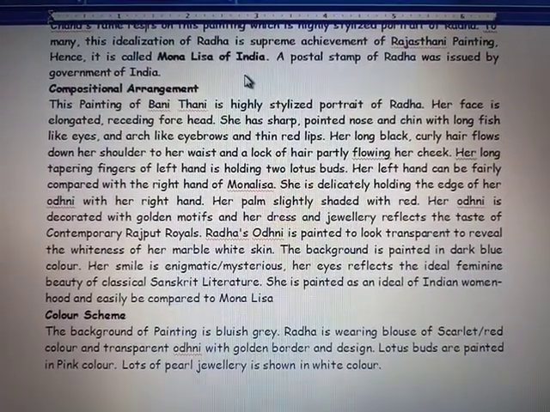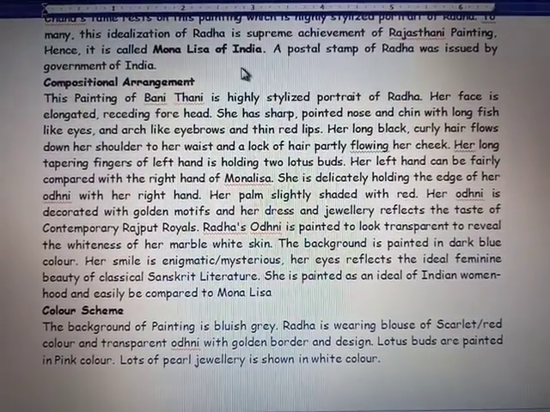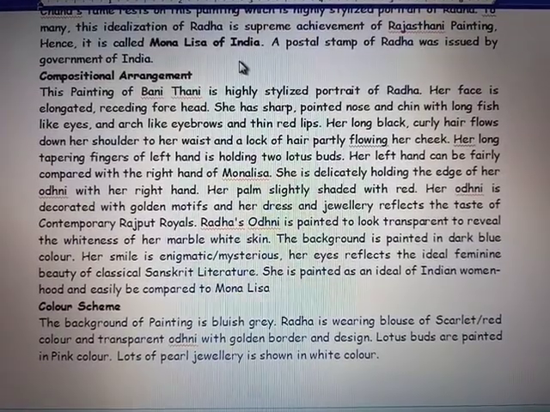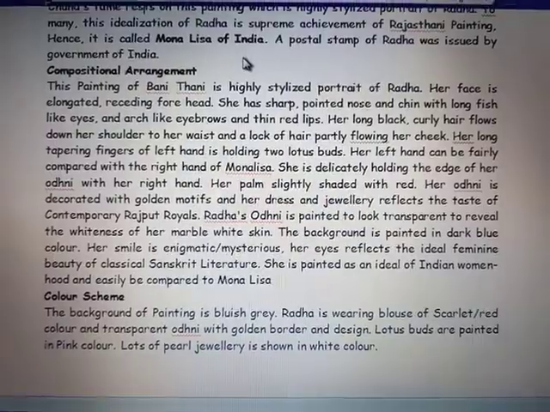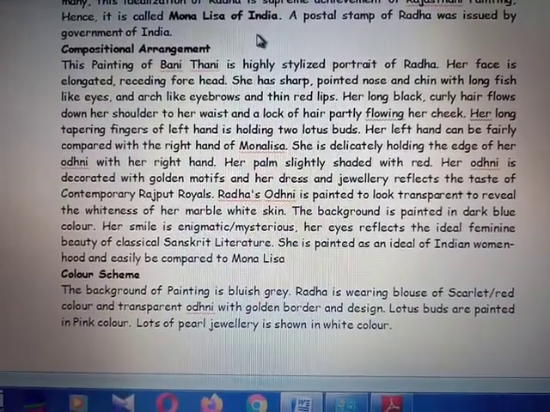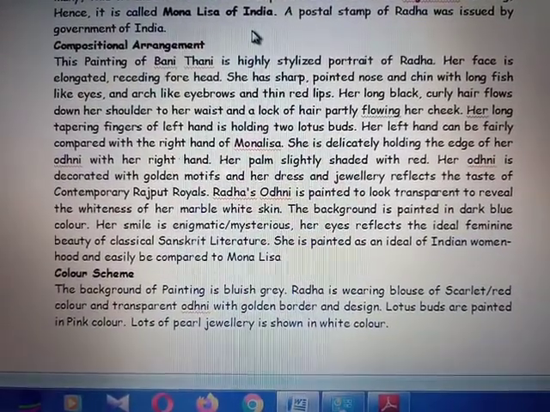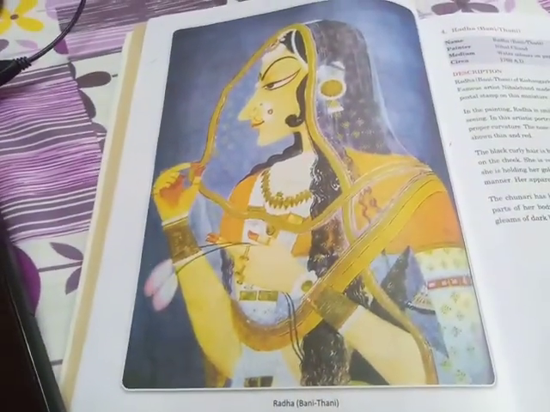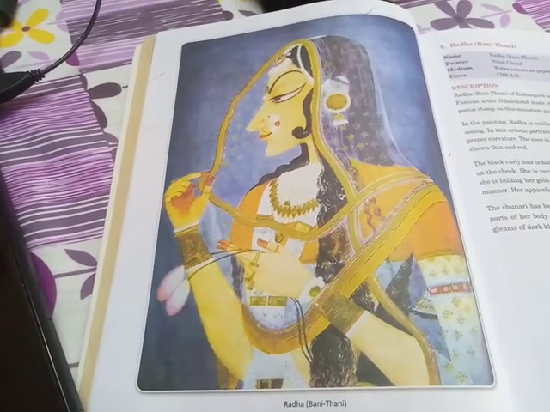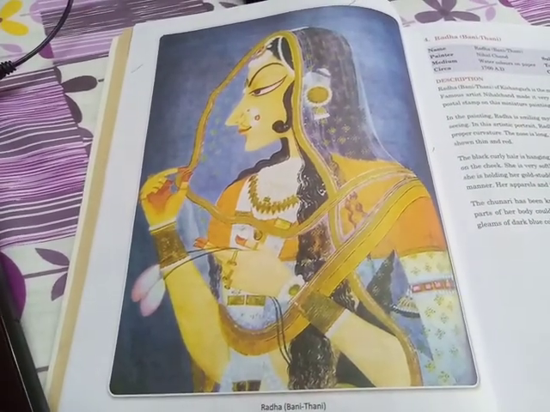Her odni is decorated with golden motifs, and her dress and jewelries reflect the taste of contemporary Rajput royals. As I have told you, the transparent odni or dupatta is decorated with golden color and design, and the garments Radha is wearing reflect the traditional taste of the Rajput royals.